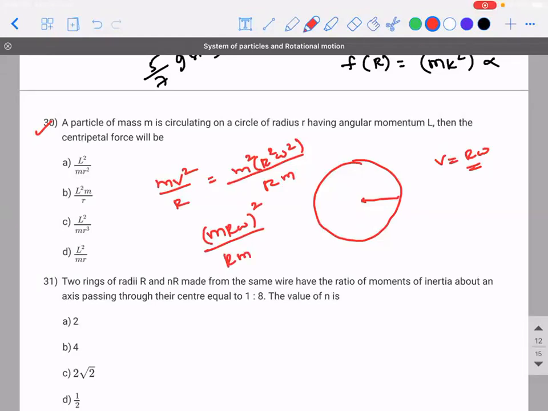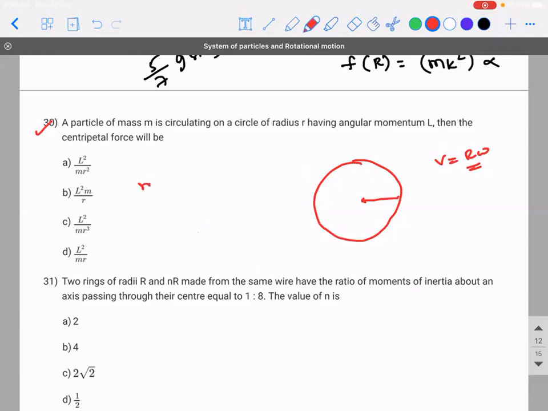Sir, why can't we take directly centripetal acceleration as omega square into R? No, we can take that, but see, you want to take it like this, MR square omega. If it is MR square omega, then can I write it as M omega square R?